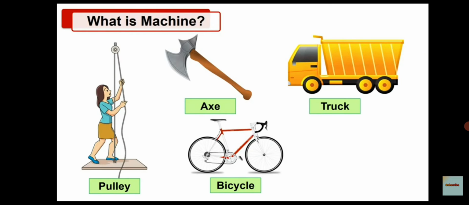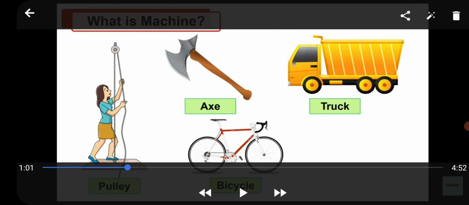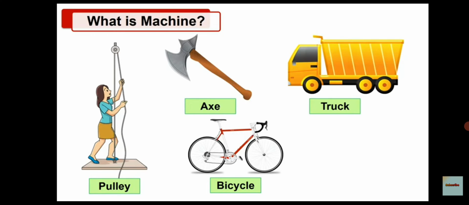In a picture we are seeing certain devices, which we use in our day-to-day life to perform any kind of work. Using all these devices we can perform our work in less time and with less effort.